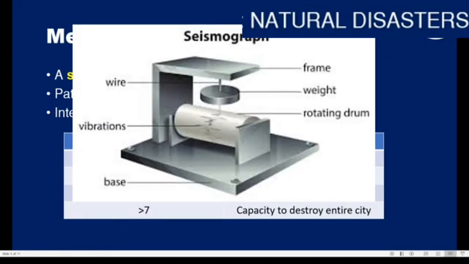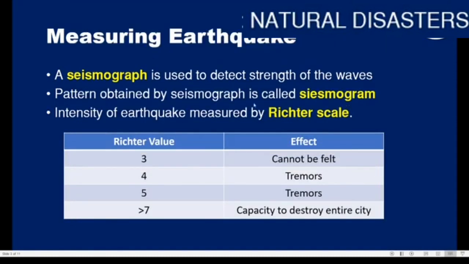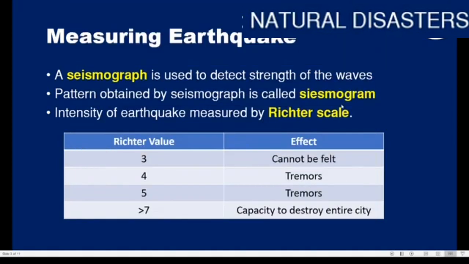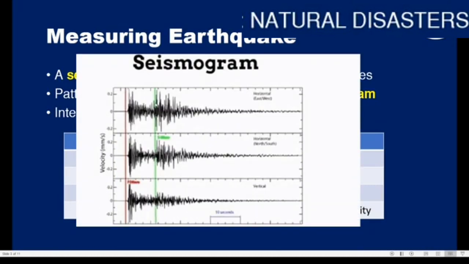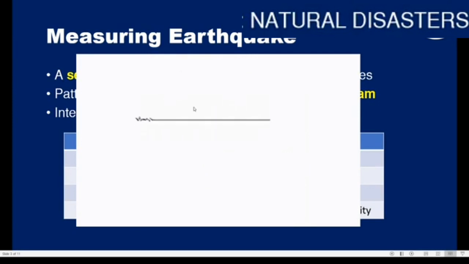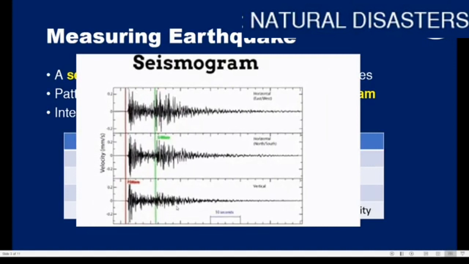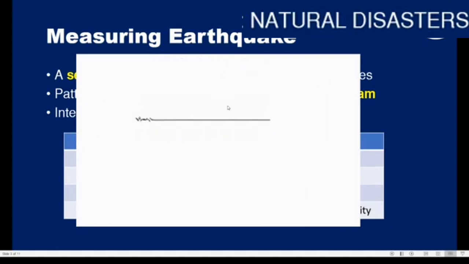Let's see a seismogram. What is a seismogram? The pattern obtained by a seismograph is known as a seismogram. Okay, let's see what a seismogram looks like. Here, this is what a seismogram looks like. The needle is drawing these patterns and then a seismogram is formed.